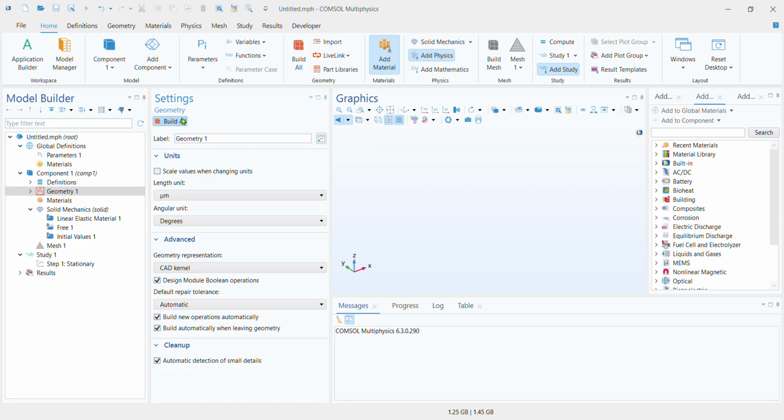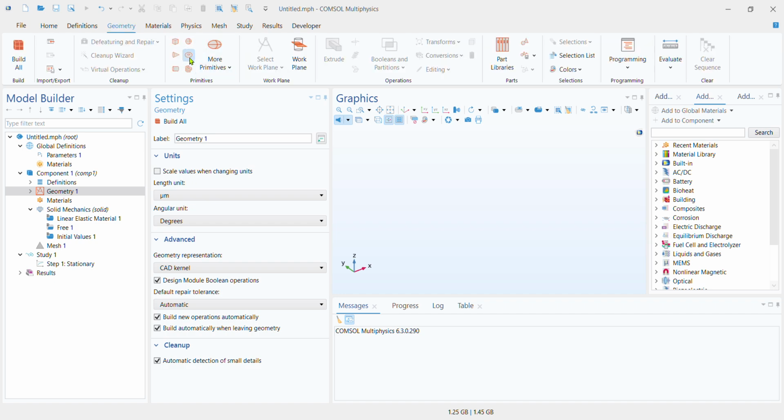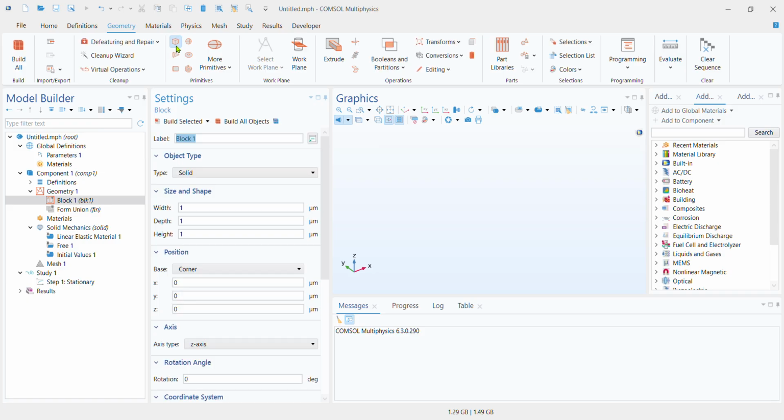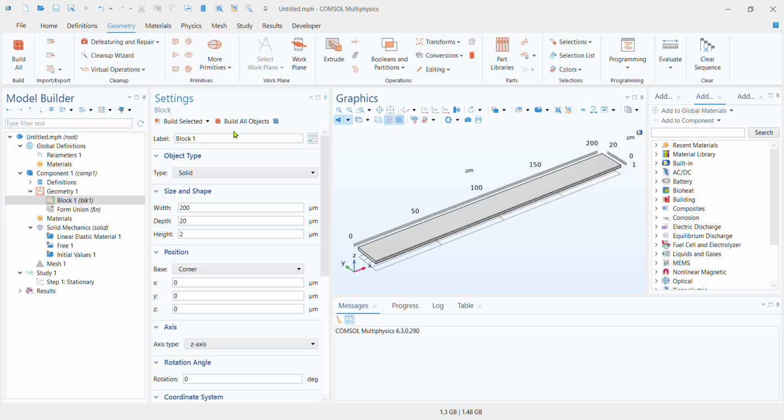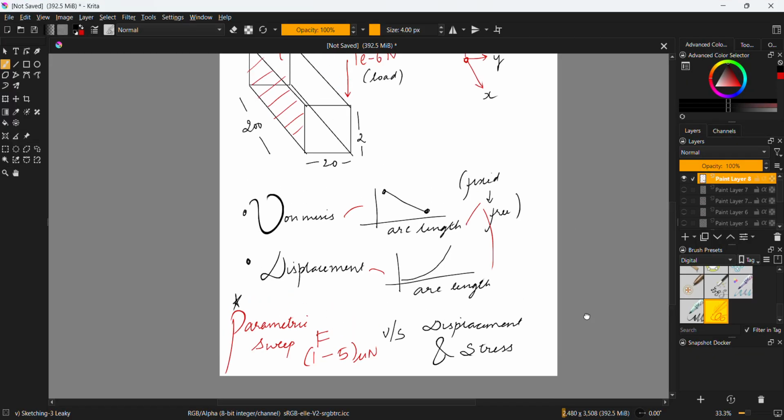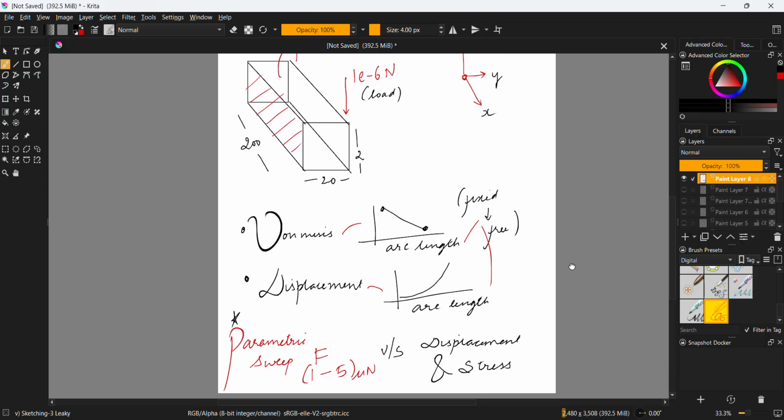To make the geometry itself, I click on geometry, and in the primitives options I click on block to create a cuboidal structure representing my cantilever beam. I am going to use 200, 20, and 2 as depicted in my illustration. I'm going to build all objects, and this is my cantilever beam. This is as was expected in our initial depiction of the cantilever beam.